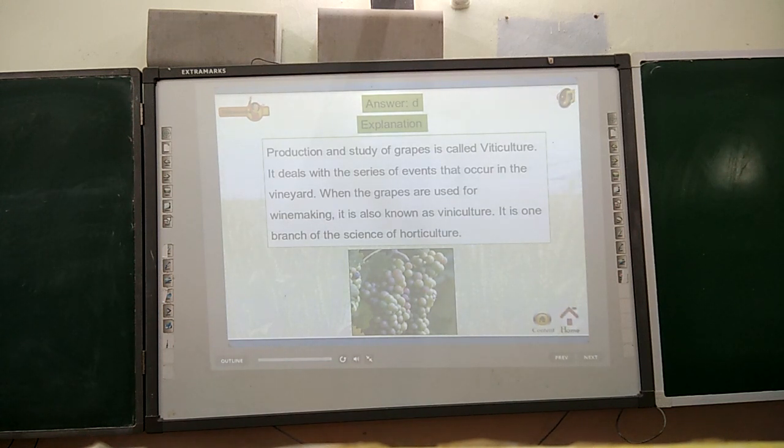Children, you have seen here what viticulture is. Viticulture means production and study of grapes. Production of grapes or study, production and study of grapes is called viticulture. For example, sericulture. What is sericulture? Production of silk is known as sericulture.